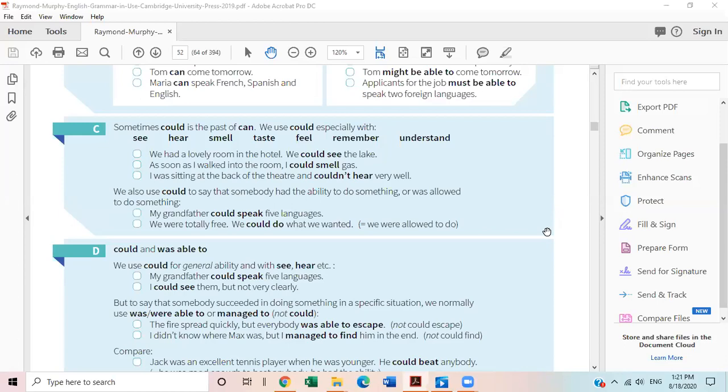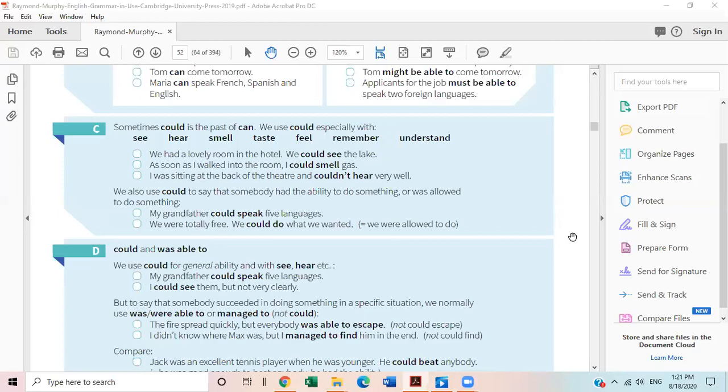Now the next example. I was sitting at the back of the theater and couldn't hear very well. Maybe yesterday you went with your friends to watch a movie and you got the seat at the back, so you couldn't hear very well. Otherwise, it doesn't happen in good cinemas. But this is just an example.